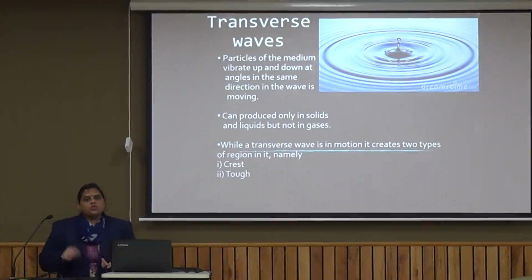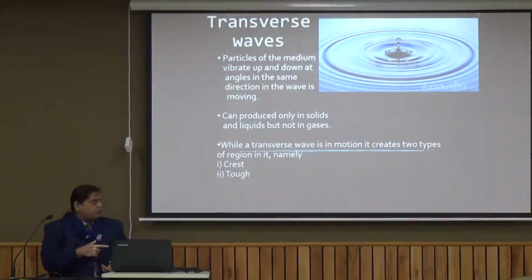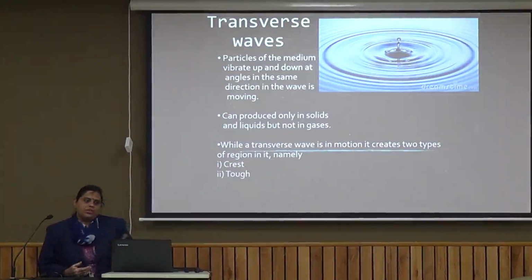When you throw a stone in water and you see the ripples getting formed, that is a transverse wave. In a transverse wave, the region where the particles are displaced higher above is called a crest, and the lower displacement is called a trough.